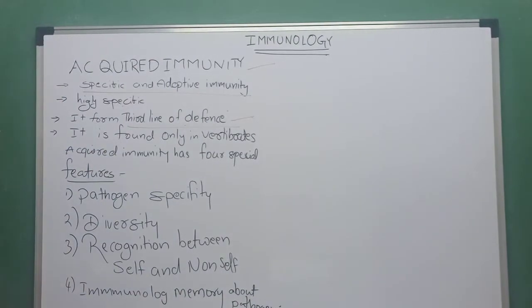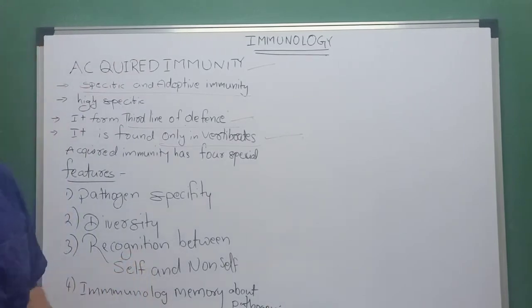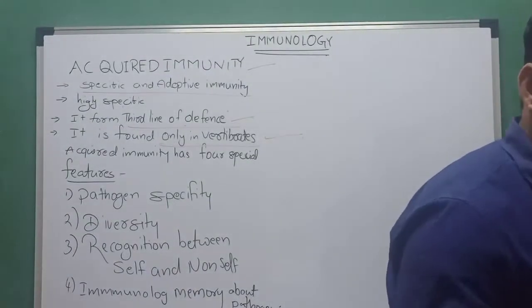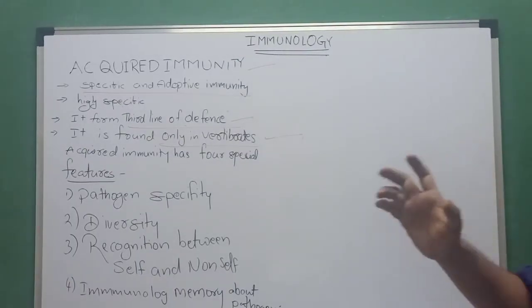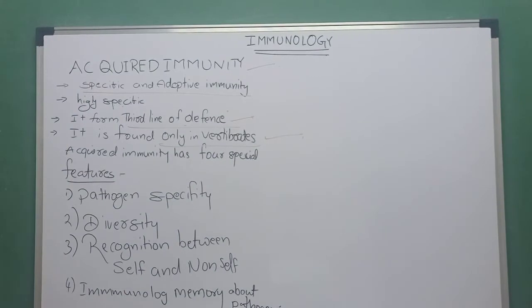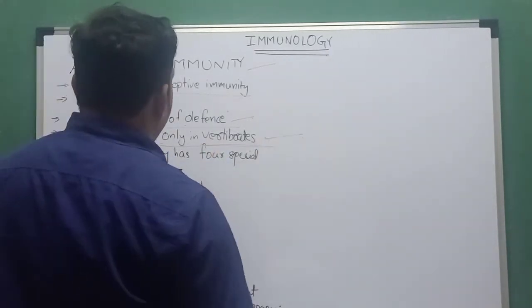And it is found only in vertebrates. That means innate immunity is found in all organisms, but acquired immunity we acquire in our lifetime, so it will be visible only in vertebrates, which have a spinal cord.